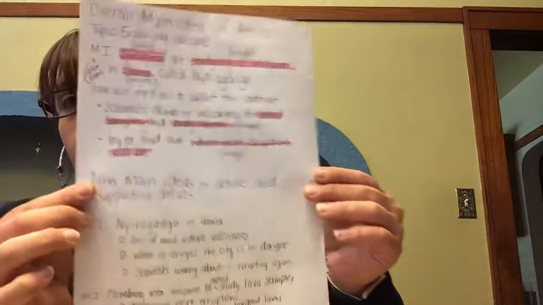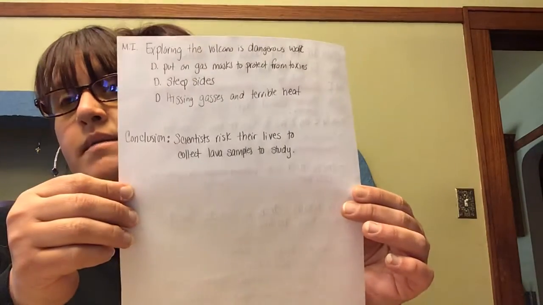You don't have to include everything. A summary does not include everything. It's a brief statement or writing based on what this article is all about. So please don't feel like you have to include every single detail in your writing. I picked and chose which ones I wanted to use. So you don't have to include all of them. So what I would like you to work on today and tomorrow is getting an outline similar to this of what you're going to include in your summary. And then on Thursday, you're going to submit that to me.